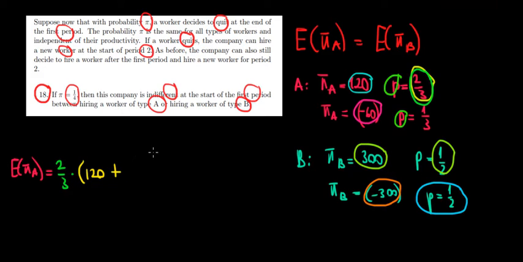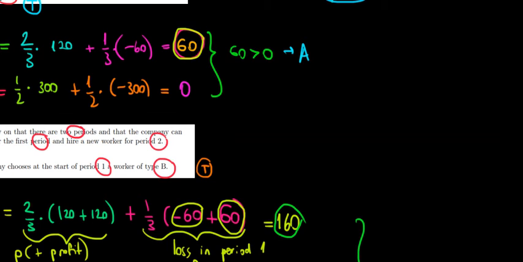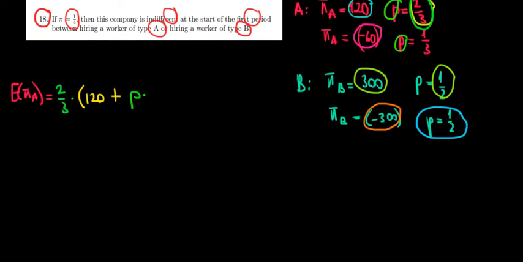If the worker is quitting and we are hiring a new worker, we saw 2 videos ago that we would hire a new worker A because the worker A is more profitable than worker B in expectation. So in that case, if the worker A is quitting at the first period, then for the second period we would hire a new worker A, and the expected profit from that would be 60 euros.